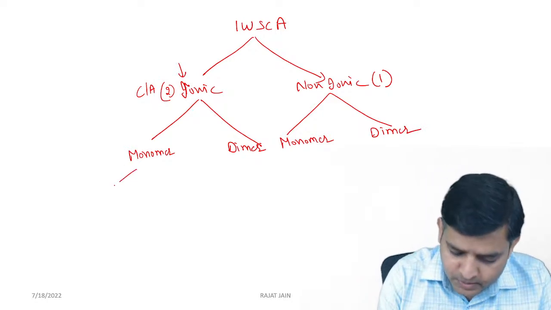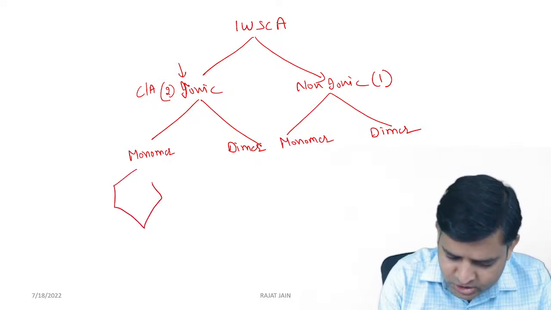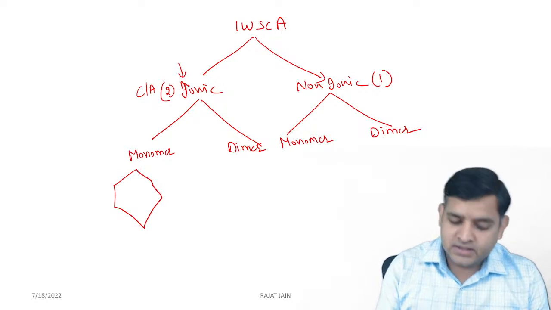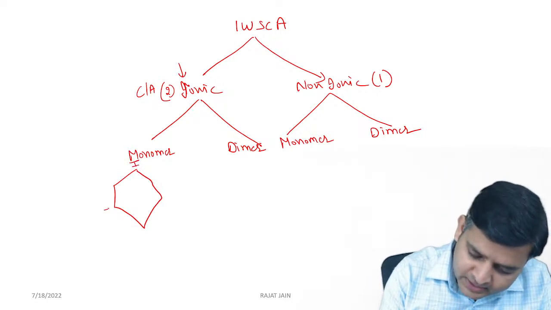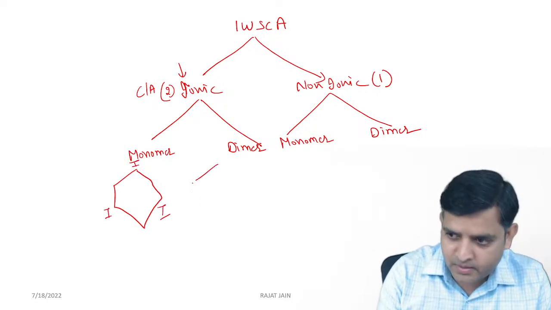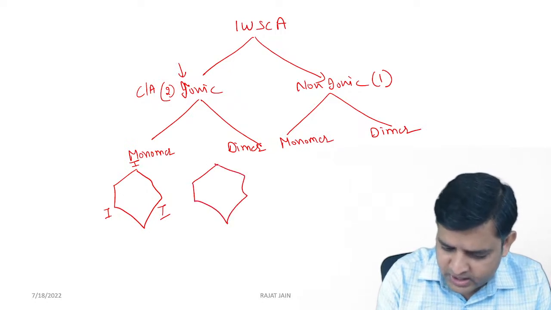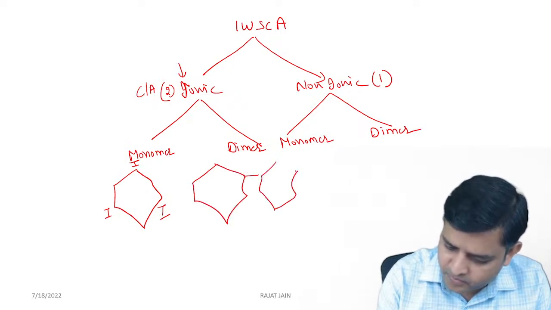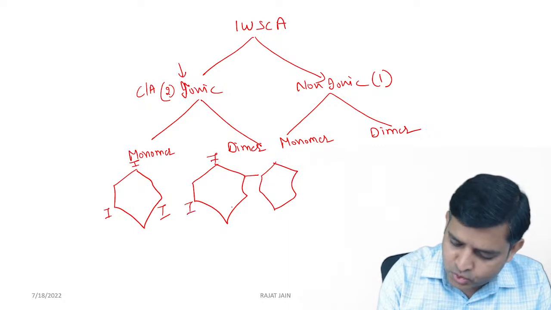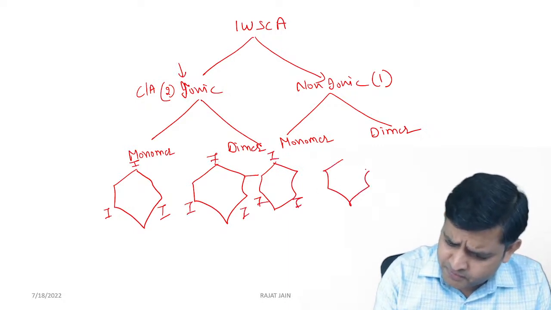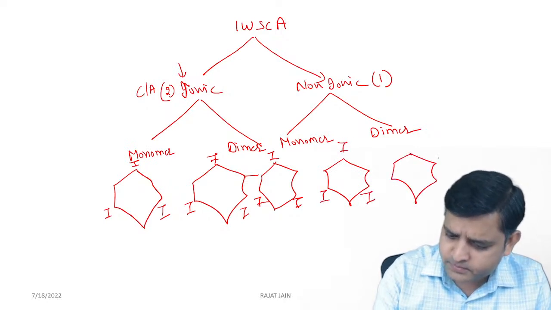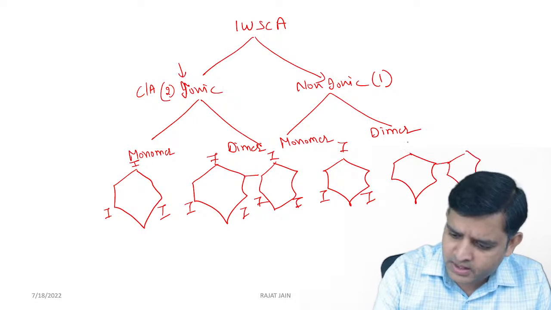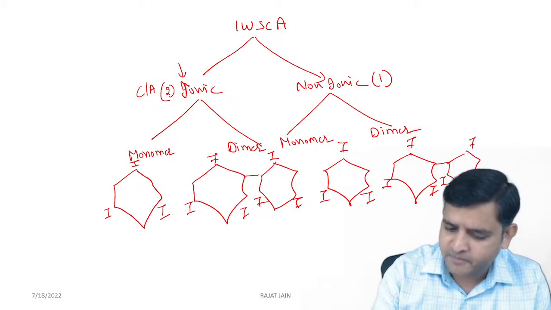Monomer has a structure like this, that means one ring with iodine at alternate positions, whereas dimer has a structure like this, with two rings with iodine at alternate positions. Every monomer will have 3 iodine, every dimer will have 6 iodine.